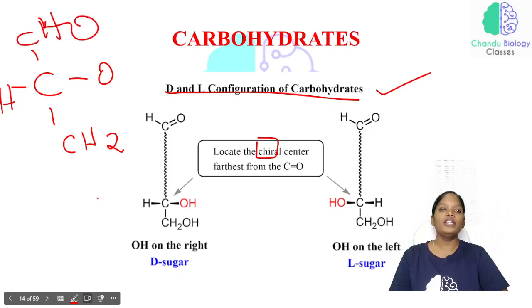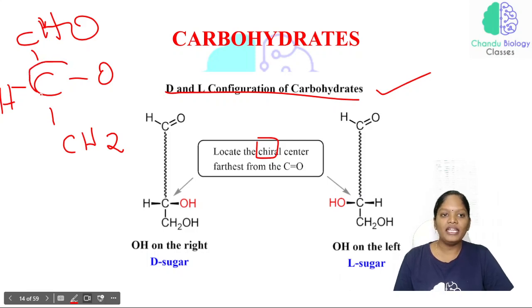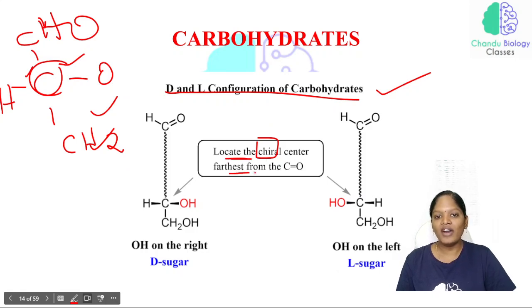Just look at this picture. If any carbon has all 4 sides different, then it is called a chiral center. Okay, so just listen here. Locate the chiral center farthest from the carbon that is the ketone group.